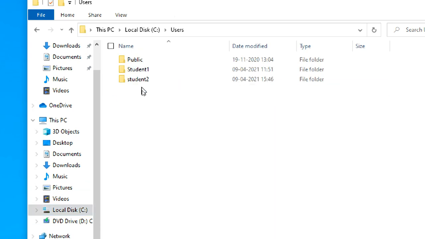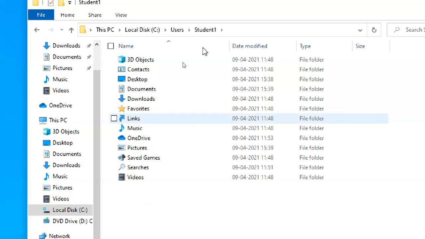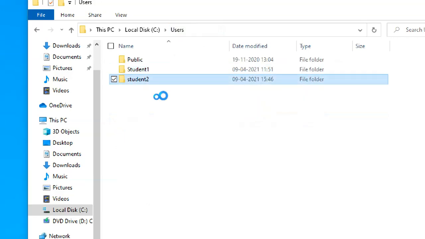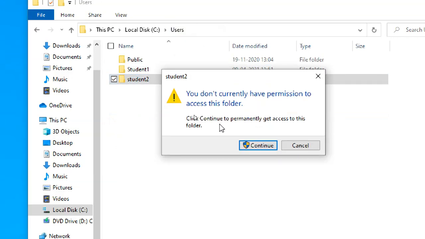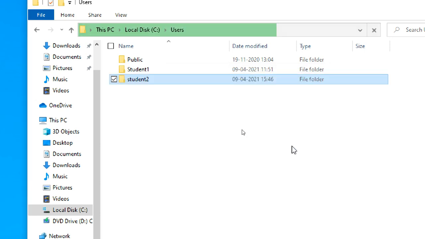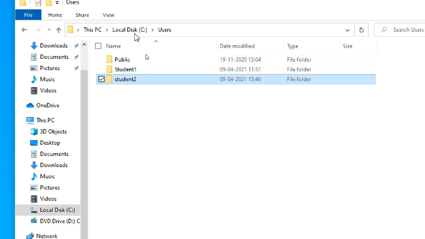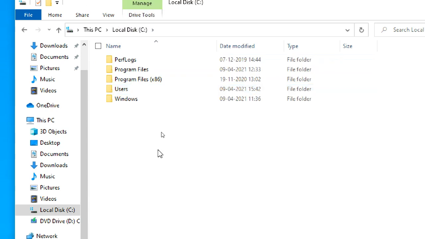So users' profile data shows here. This is student 1 data and this is student 2 data. Immediately it shows you don't have permission to access student 2 profile data. Of course, student 1 can override it, but don't do it generally.